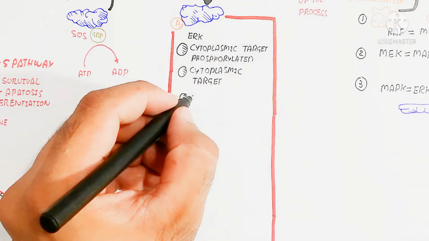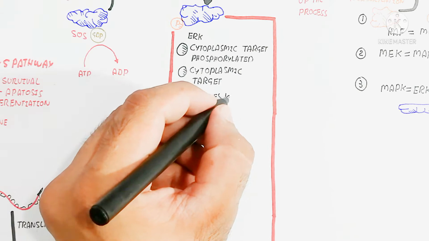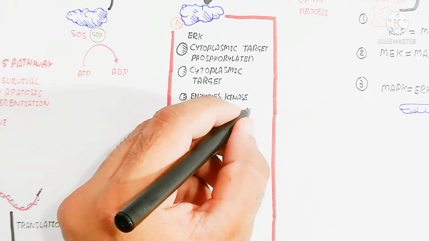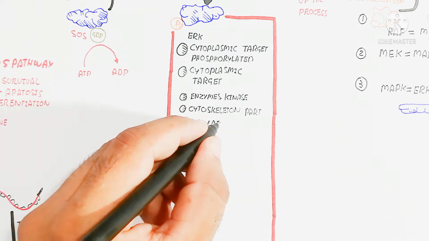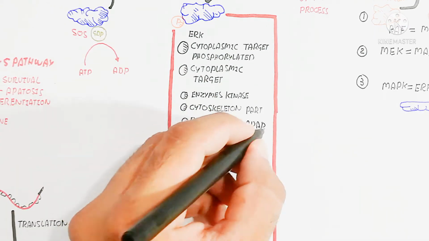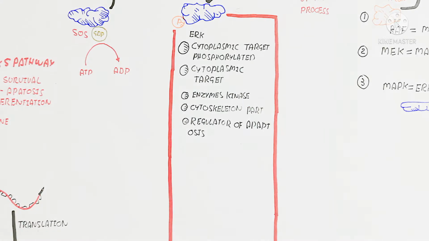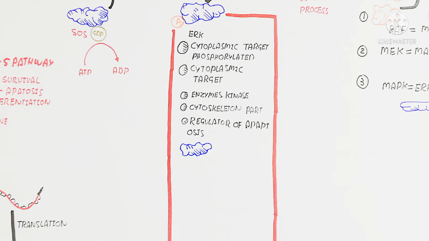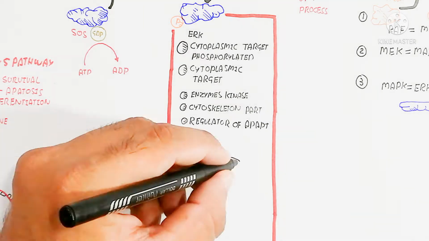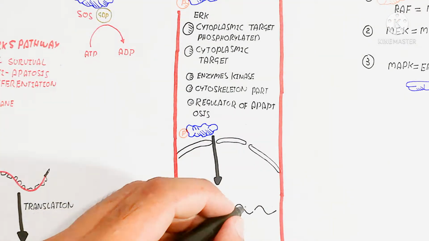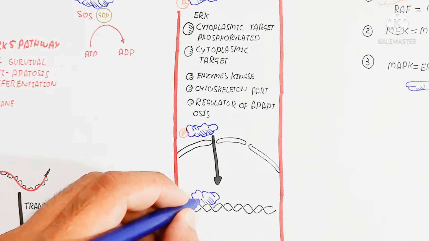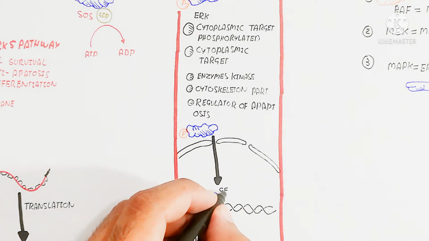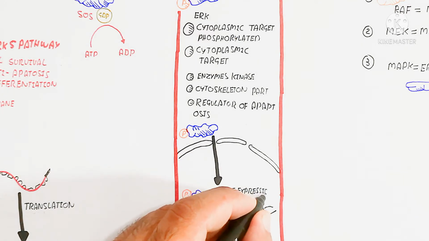So this ERK protein becomes a transcription factor, which transcribes the gene to translate the protein for the requirement. For example, the cytoplasmic target, phosphorylated cytoplasmic target, enzyme kinase, cytoskeleton part, and regulator of apoptosis. So this is used for the apoptosis part. Basically, it inhibits the apoptosis.